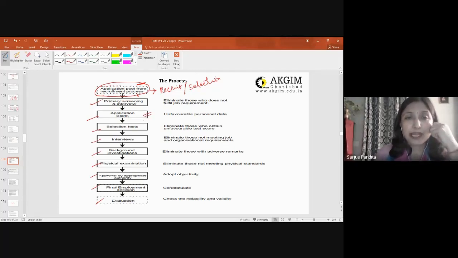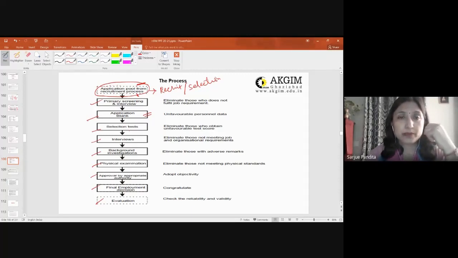Before the application blank, obviously there is primary screening and interview. Primary screening and interview means this is the first interaction with your company, right? Now you are receiving a call that you have been shortlisted. So it is a brief interview.